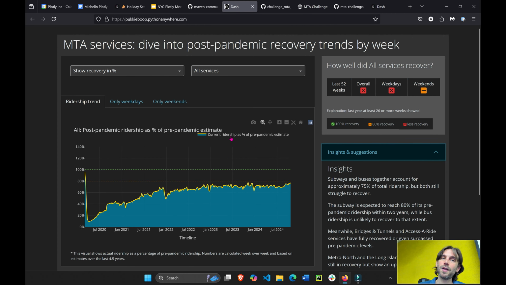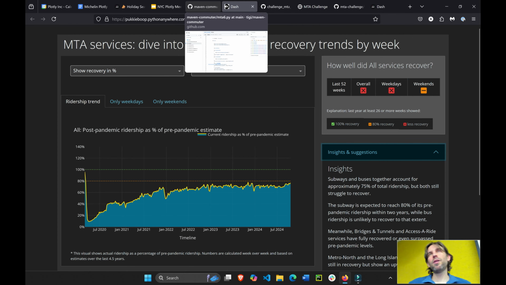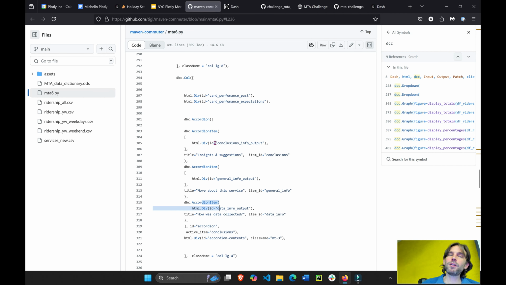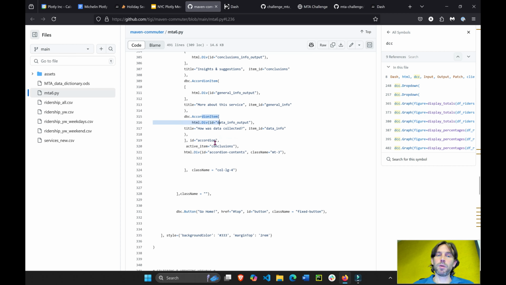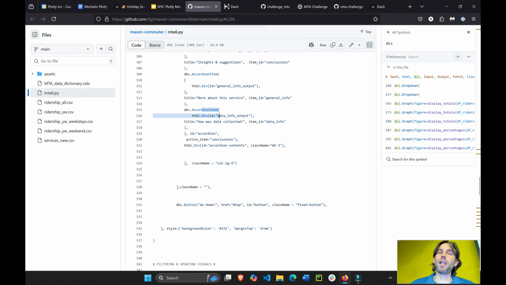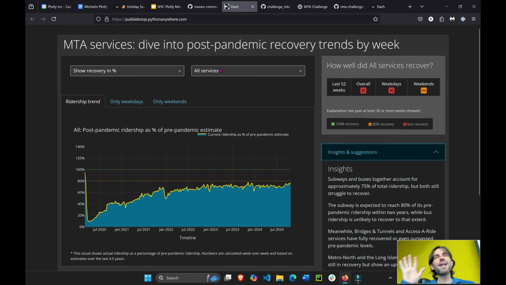So what I wanted to highlight with this app is the layout, which is fairly not complex to control: just rows and columns, right? Everything is in one row, but with different sizes for columns. You want to make sure that everything adds up to 12 or below 12, because you have to imagine that a web page is 12 columns wide.